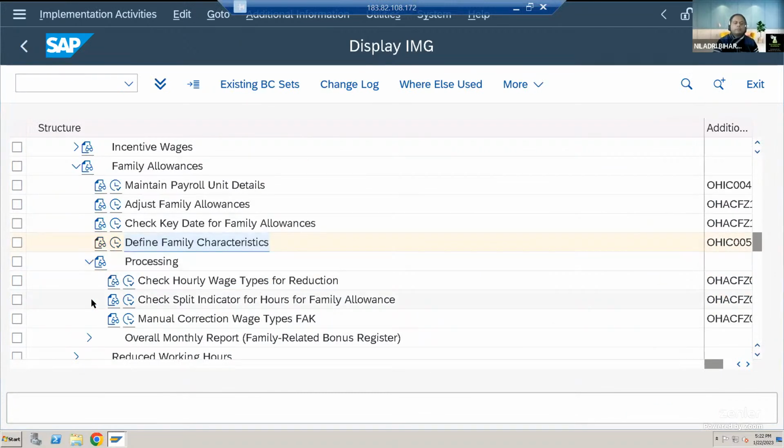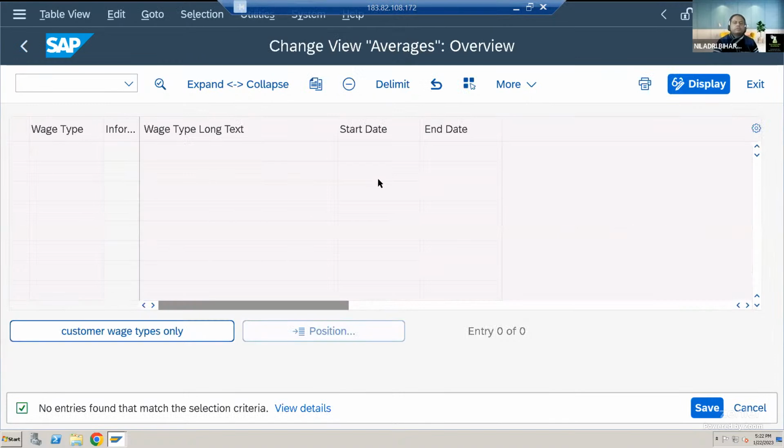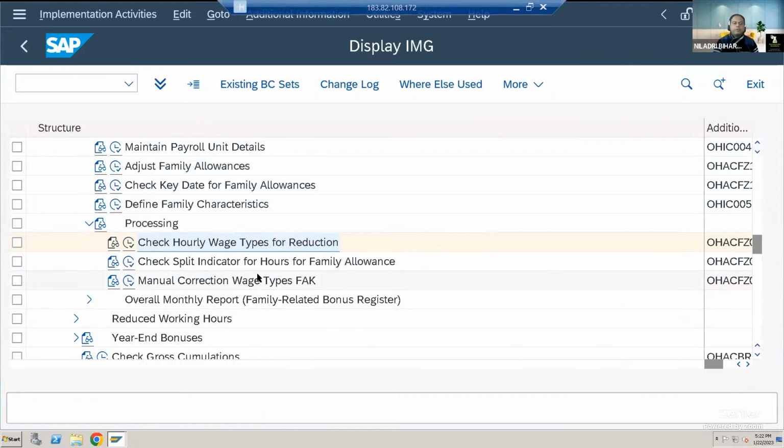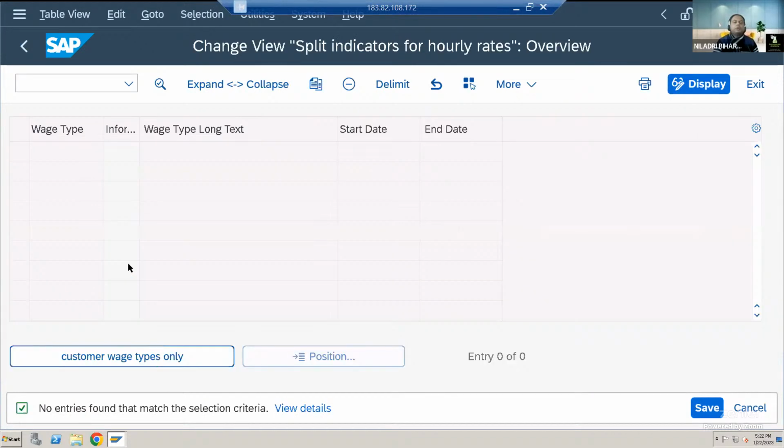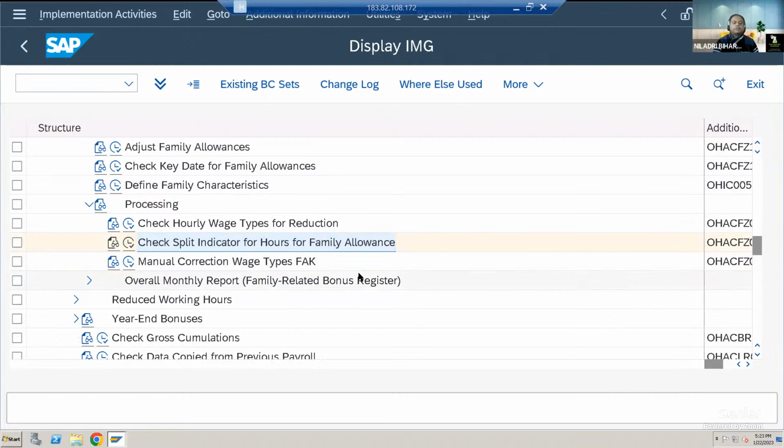The next one is actually from a processing point of view. How do you process all these things, right? Whether you like to check any hourly wage type for reduction, or you want to split those things based on the family allowances, right? You can utilize this functionality. Okay, so you can check it out. So at present, I do not have any data, but if you have very specific wage types to process this hourly wage type or reduction, any kind of reduction you want to do, you can do it. And if you want to indicate any kind of a split indicator, like suppose if you want any partial payment for a number of hours, if you want to apply that kind of functionality for family allowances, that also you can do it from here, right?